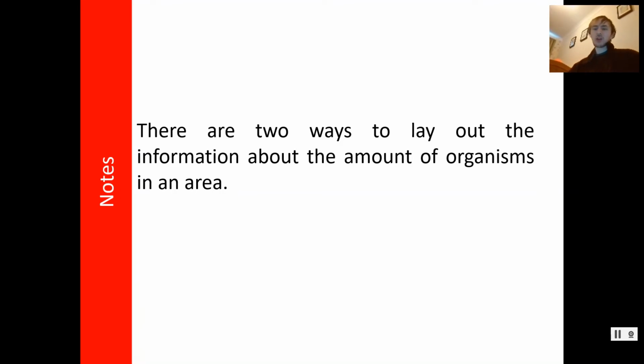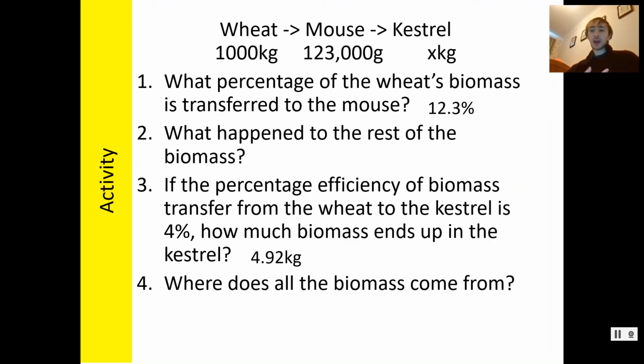It's all very well having those numbers like that, but actually that's quite a clunky and difficult way to view it. And if you have large food chains, or if you don't want to be typing out numbers all the time, it's quite helpful to have that laid out in a diagrammatic form. It's the difference between having a table and having a graph. With a table, you have to read it and think about it and work it out. With a graph, you can look at it and see, oh, that's higher than that, easy.